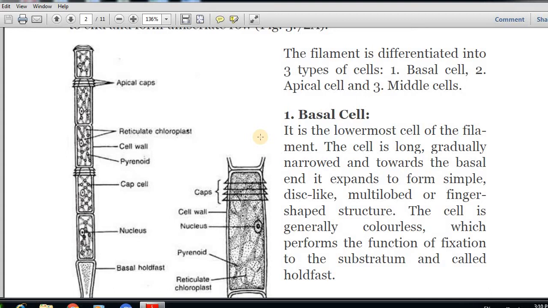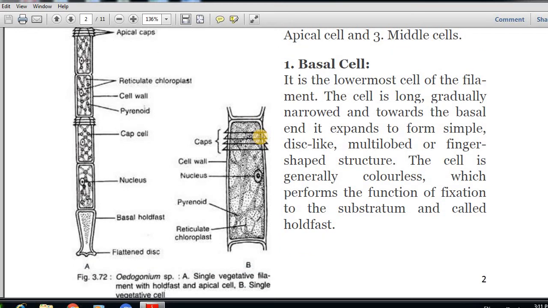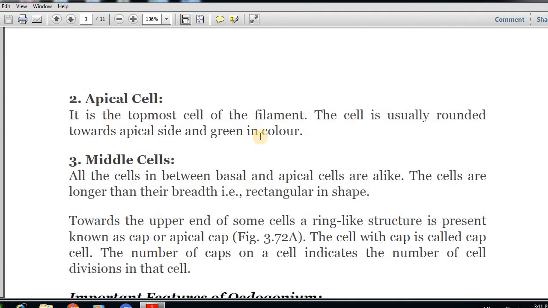Now first of all, the basal cell. It is the lowermost cell of the filament. The cell is long, gradually narrowed, and towards the basal end it expands to form a simple disc-like, multi-lobed or finger-shaped structure. The cell is generally colorless and performs the function of fixation to the substratum, and is called the holdfast. The second type of cell is the apical cell, the topmost cell of the filament. The cell is usually rounded towards the apical side and green in color.